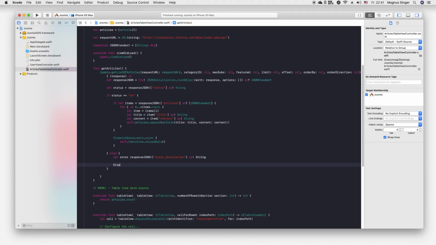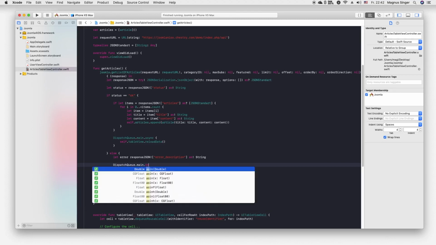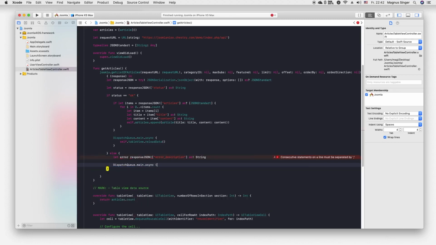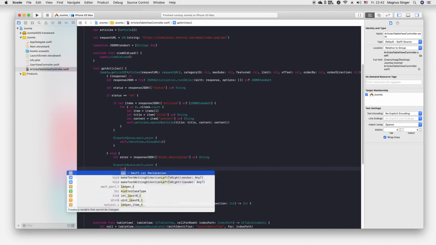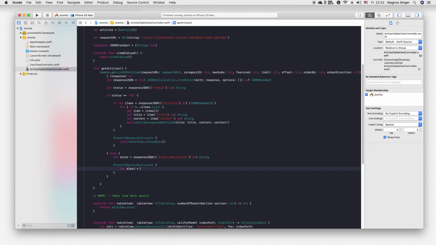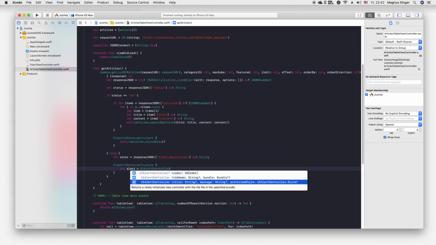What's here? Dispatch? No. Oh, man. Sometimes it makes me a bit crazy. Oh, thanks. Async. Oh. No. Let alert will be UIAlertController title.